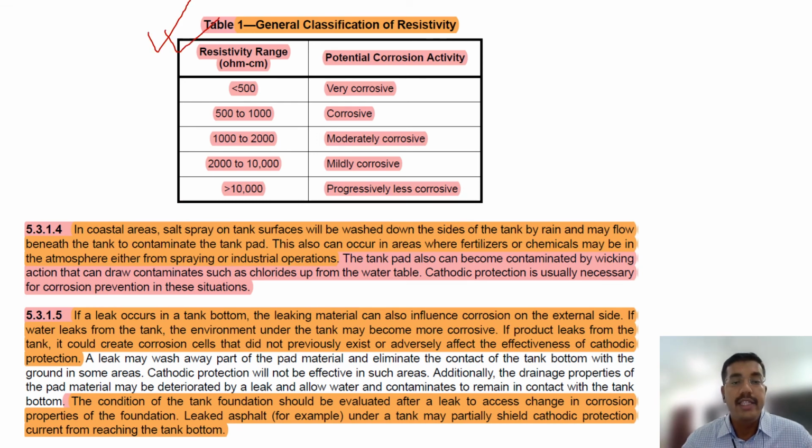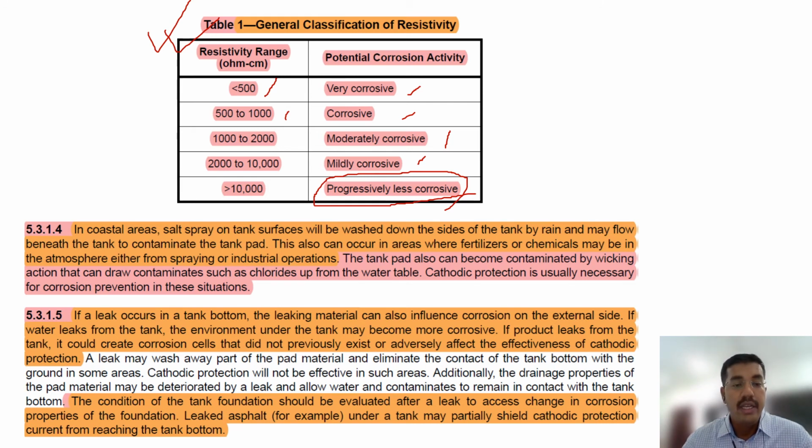Resistivity, if it is less than 500, soil resistivity. When it is saying soil resistivity, you cannot check the flow or the intensity or something like that. You have to check the resistivity. How much resistivity is in the soil? If it is less than 500 ohm per cm, then it is very corrosive. If it is 500 to 1000, then corrosive, 1000 to 2000 moderately corrosive, and 2000 to 10,000 mildly corrosive, and more than 10,000 is progressively less corrosive. So you have to go for the higher numbers.